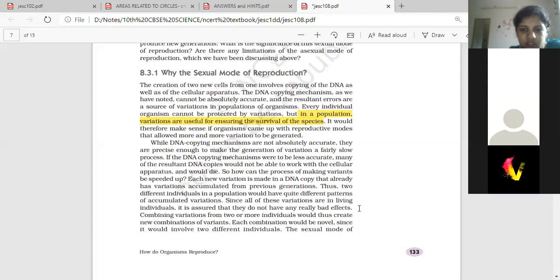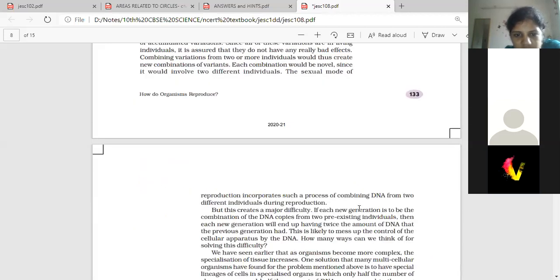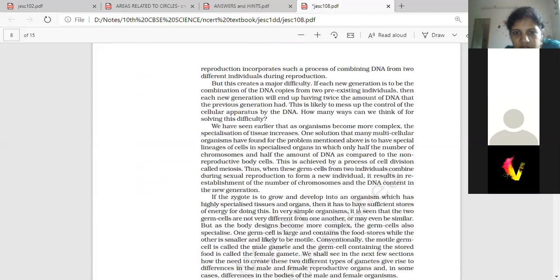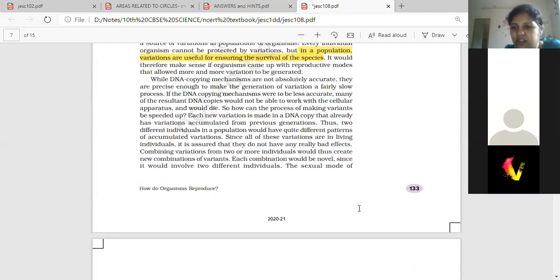Here one question can be asked on this part. I don't remember that question. This is a very big part, but here it is. They have explained it. You have to read this by yourself and try to understand. If I read it, that will be boring for you. So read this and the next page.